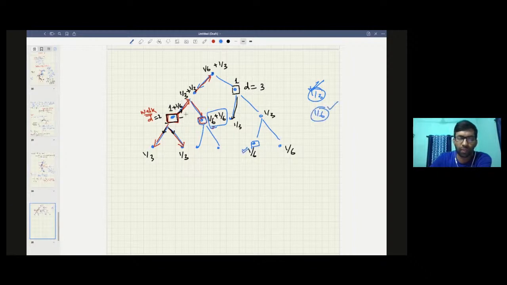This is the answer. Now, if the query is for this guy, then the expected number will be how much? 1 plus 1 by 6. So that is 7 by 6. So this is the answer for this guy. So this is how you do it.